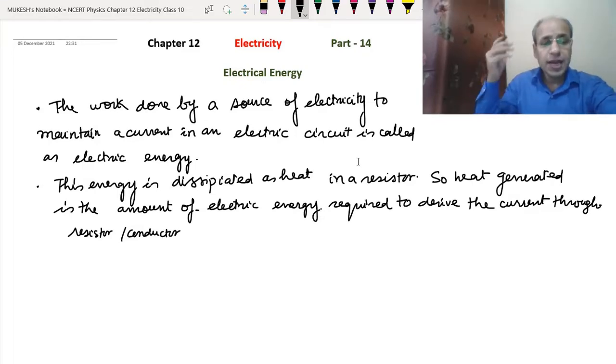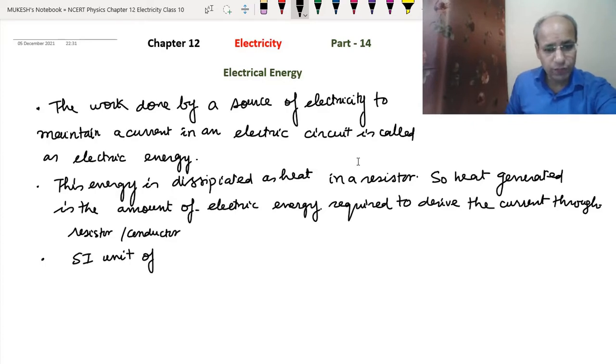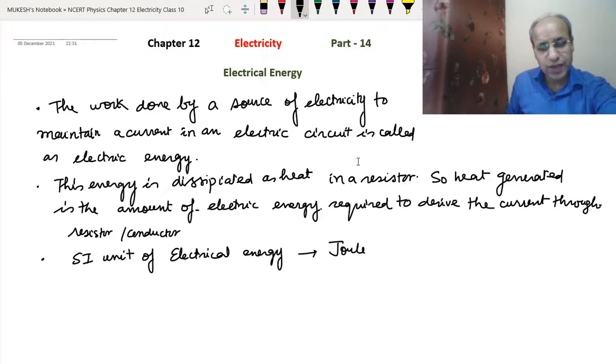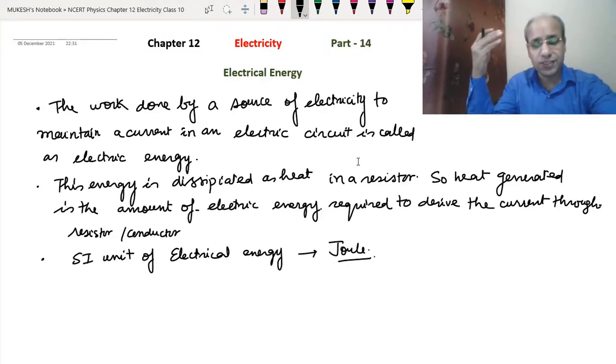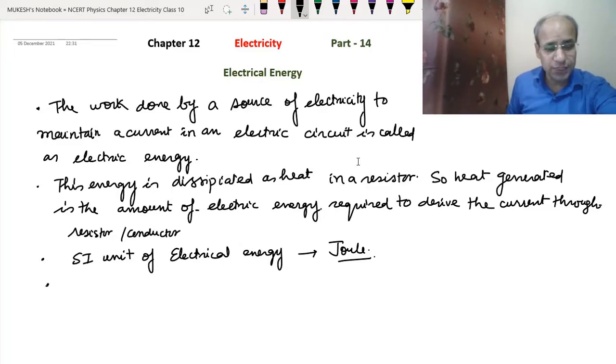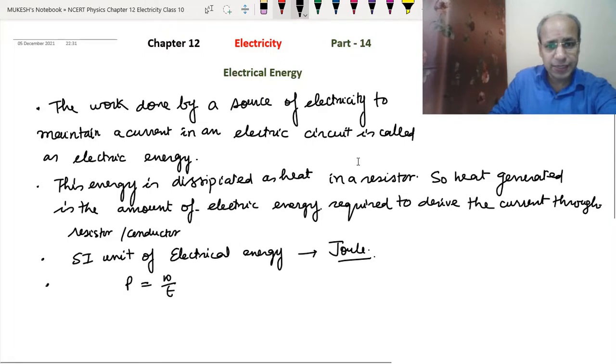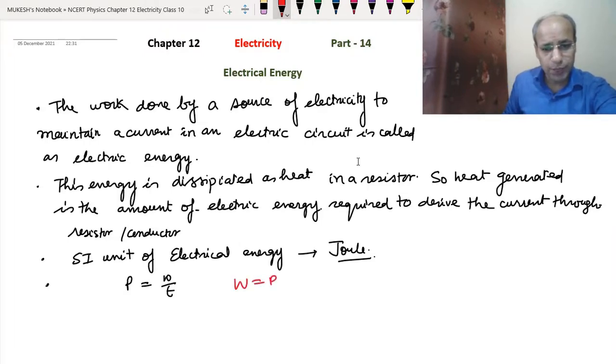Okay, as we know, the SI unit of energy is joule. The SI unit of electrical energy is joule. So wherever there is energy, any form of energy, its SI unit is the joule. So how can we define 1 joule of energy? As we already know from the last section, power equals W upon T. So that means W equals P into T. So if we take 1 joule, it is 1 watt into 1 second.